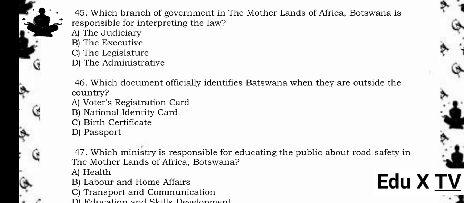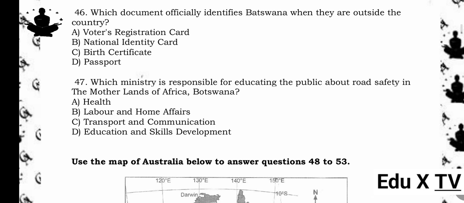46. Which document officially identifies Botswana when they are outside the country? A. Voter's registration card. B. National identity card. C. Birth certificate. D. Passport. The answer is D. Passport. Reason being, a passport is an official travel document recognized internationally.